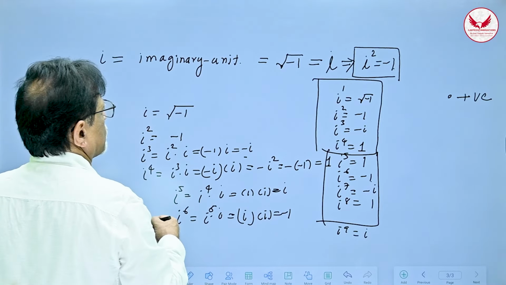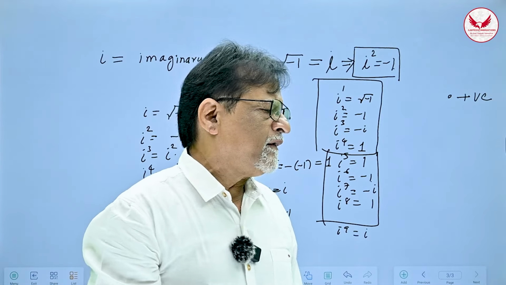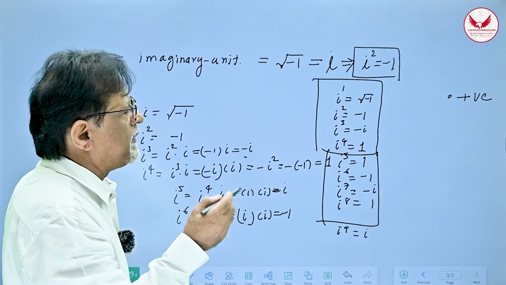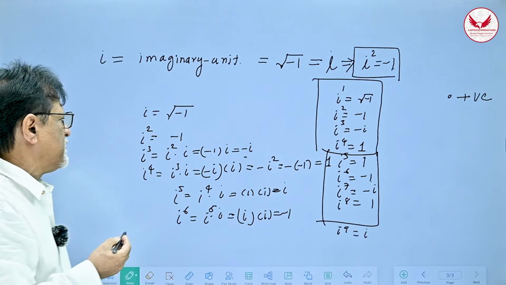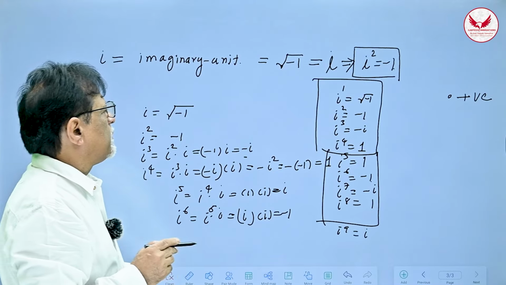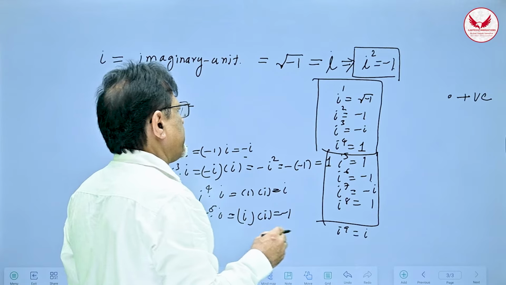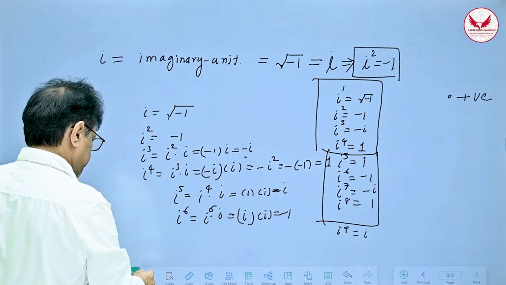So therefore, powers of i are repetitive in nature. Same powers come again and again. It's a cycle of i, minus 1, minus i, 1. These are the only values. So this gives you some concept about powers of i. That means if I want to find out any power of i, what will I do? Let us see.